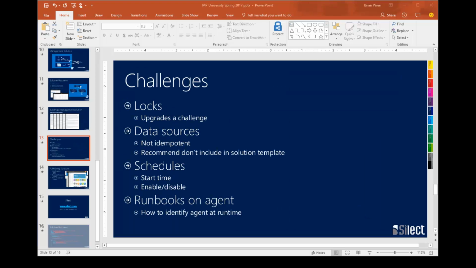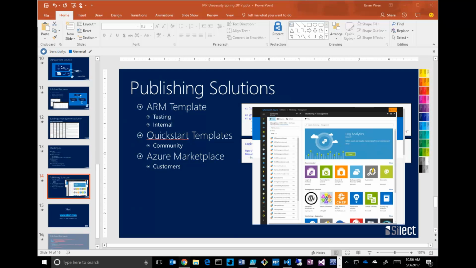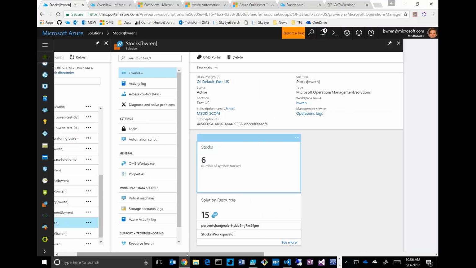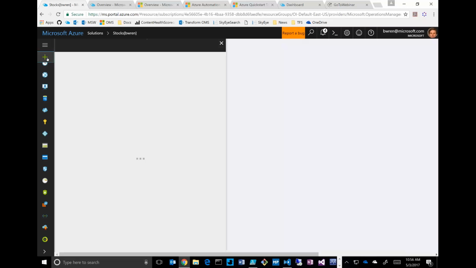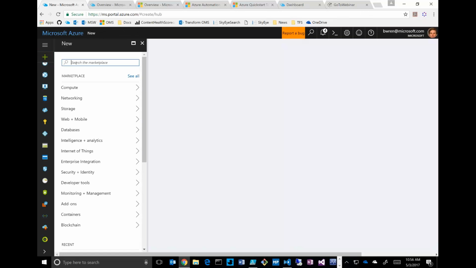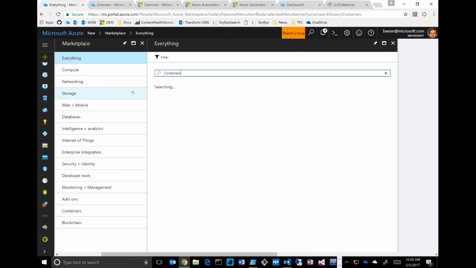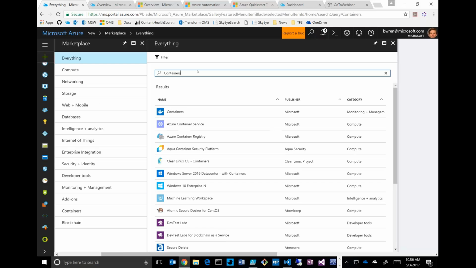But just to show you what that looks like, this is a tiny little demo I'll do here. If I add something into Azure, and then I can search the marketplace here. And my Azure's running really slow. I should see some cool UI over here. If you've ever seen the Azure Marketplace, it should be showing up. I'm not sure why it's not. Let's just say there's containers. For some reason, I should have seen a more interesting UI homepage there.